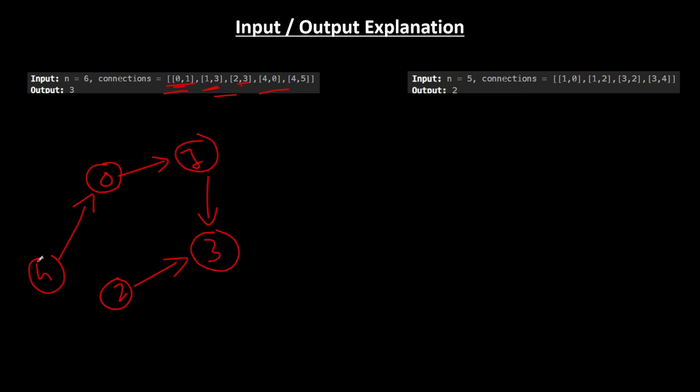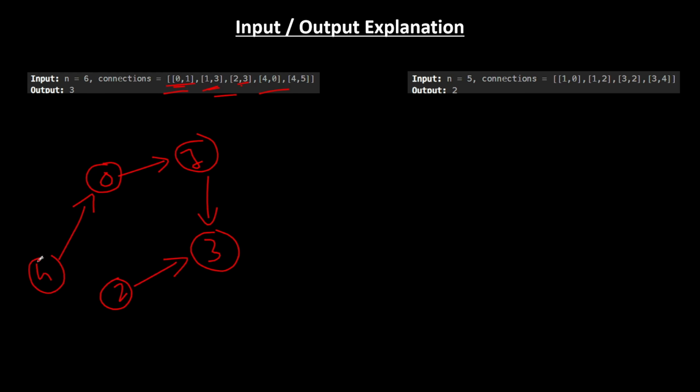4 is also pointing towards 5. Great. Now, if you could see how many nodes are there, 1, 2, 3, 4, 5, 6 nodes are there, and how many edges are there? 1, 2, 3, 4, 5 edges are there, right? So it's a tree basically. Okay, and this is the capital city.